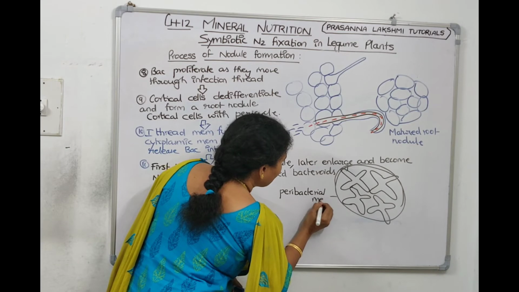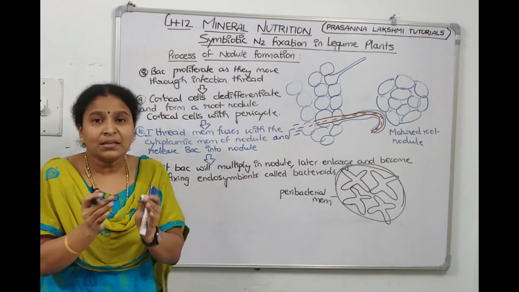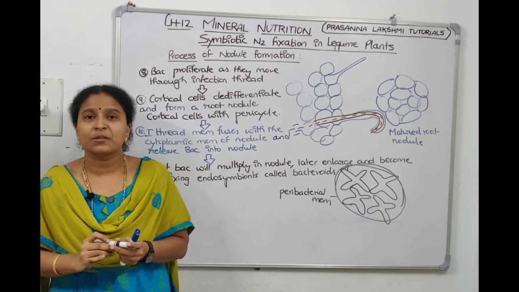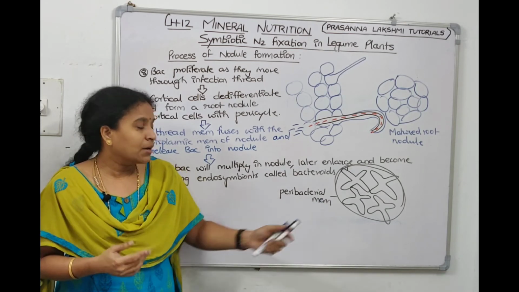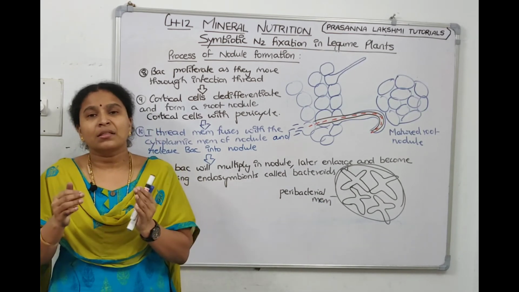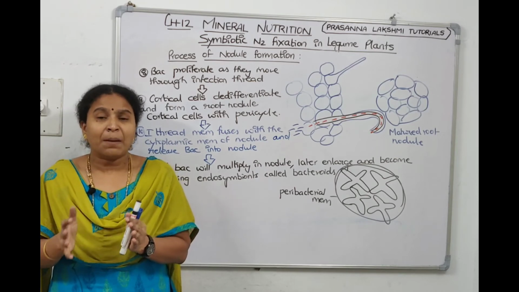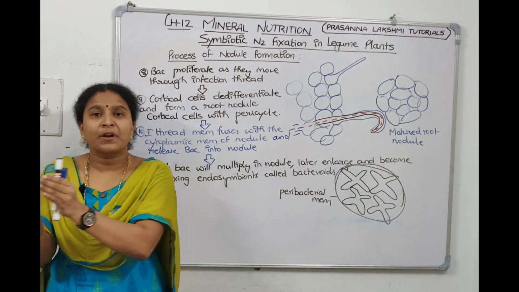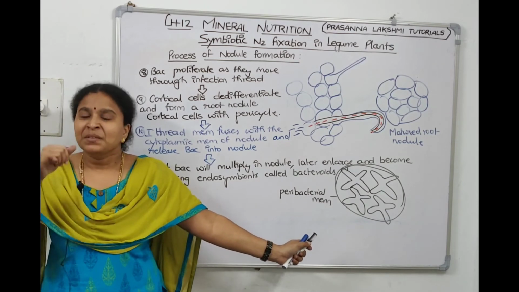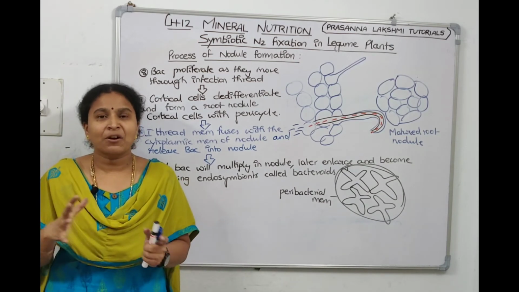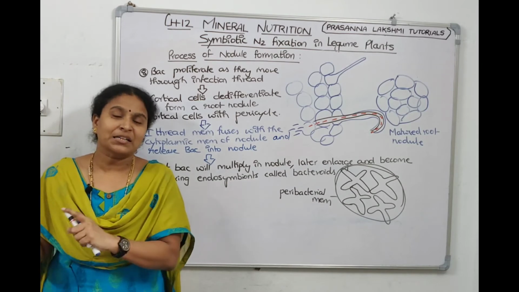So the bacteria are getting separated from the cortical cells, pericycle cells, by secreting a membrane around it. What is that membrane called? Peribacterial membrane. This peribacterial membrane separates the bacteria from the host. But these bacteria need food, need water from the plant, because the plant is giving shelter, the plant is providing food.